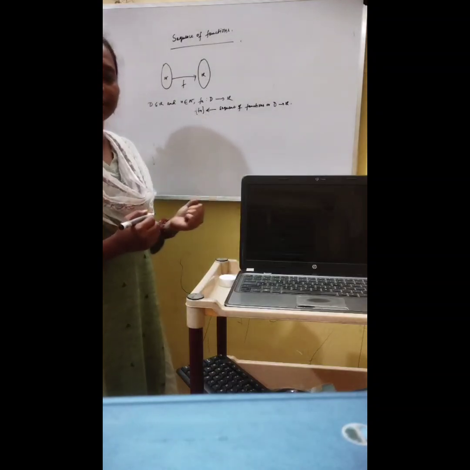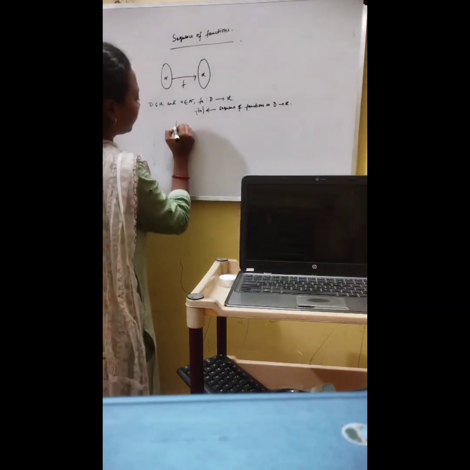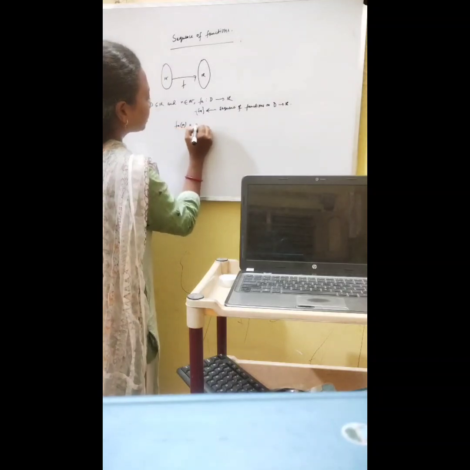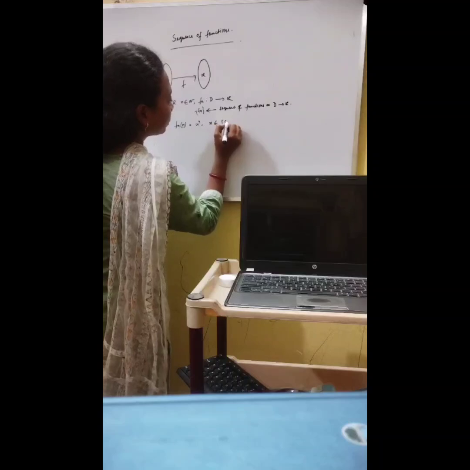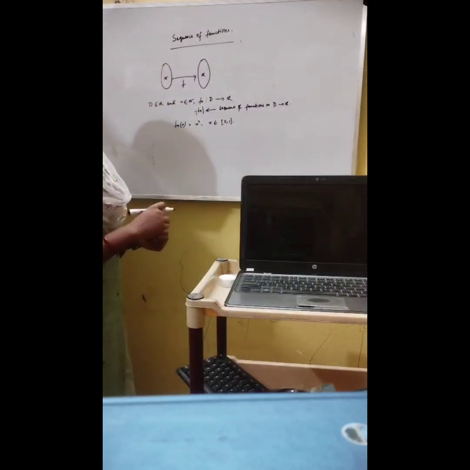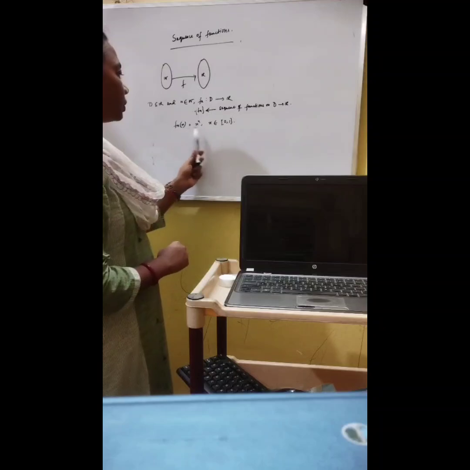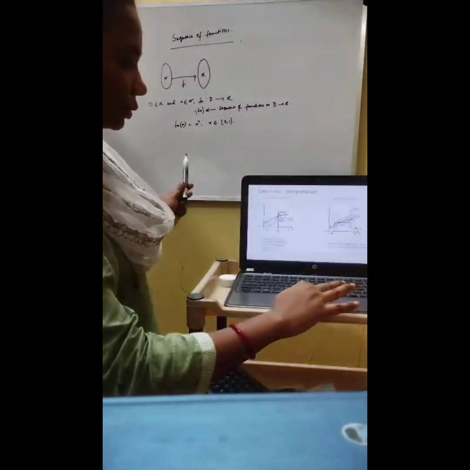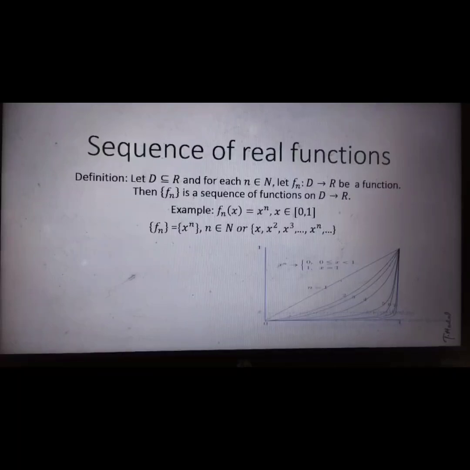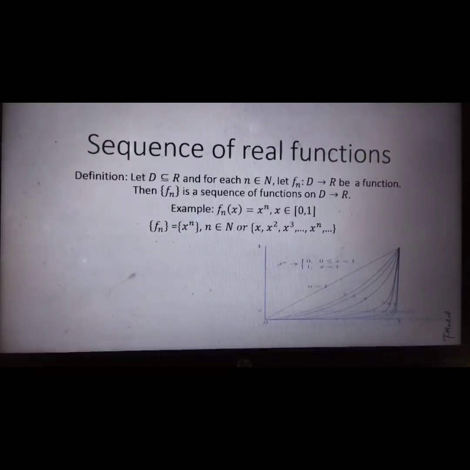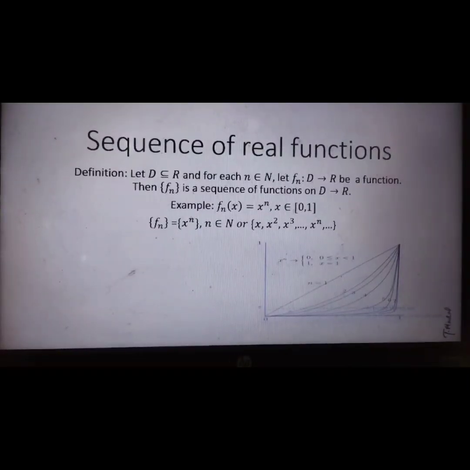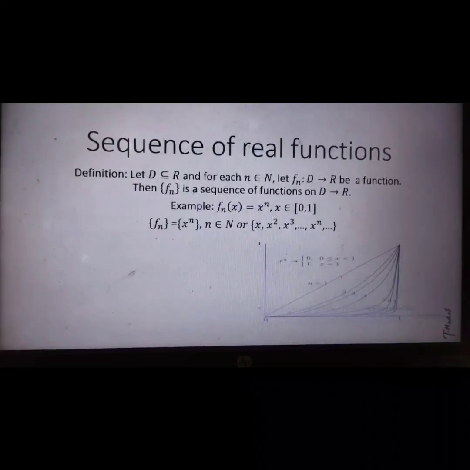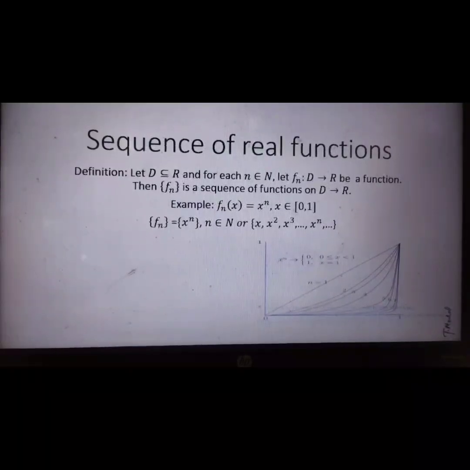After that, we consider a very renowned example, f_n(x) equals x to the power n, where x belongs to the domain D, the closed interval [0, 1]. Now, I am going through the PPT. Here you see the graph of the function f_n(x) equals x to the power n. For n equals 1, this is the function y equals x, and then y equals x squared, then y equals x cubed, and so on.